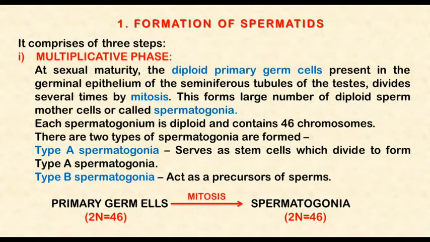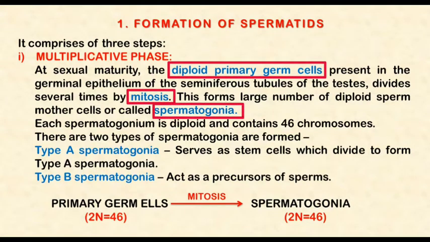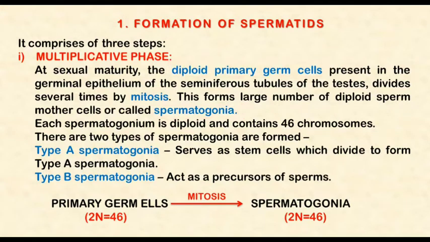First part is the multiplication phase. It occurs at the age of puberty. During this age, the diploid primary germ cells present in the germinal epithelium of seminiferous tubule of testes divide several times by mitosis, and a large number of diploid sperm mother cells or spermatogonia are formed. Each spermatogonium is diploid and contains 46 chromosomes.